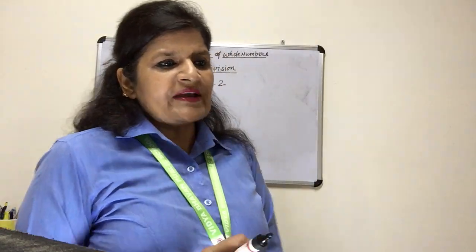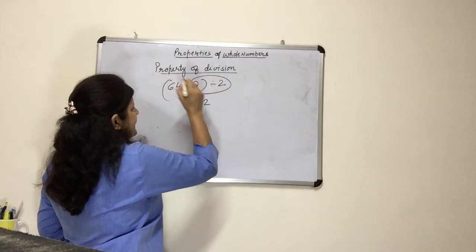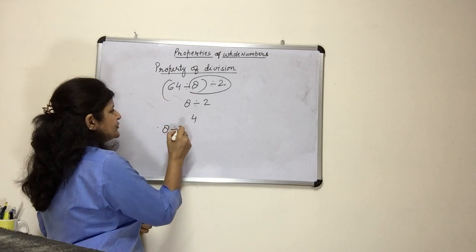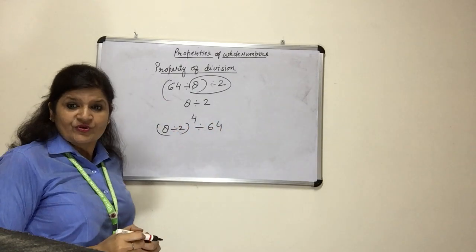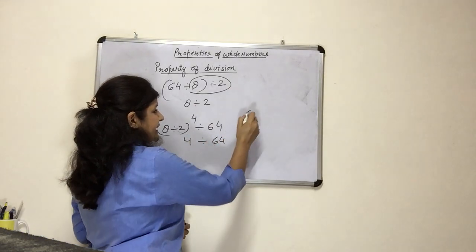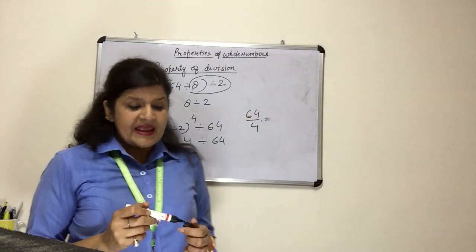Right? It is correct. Now if we change the place, regrouping, means 8 divided by 2 and then 64 divided by that. Will the answer be the same? No. 64 divided by 4, and that is 16. So the answer will not be the same.